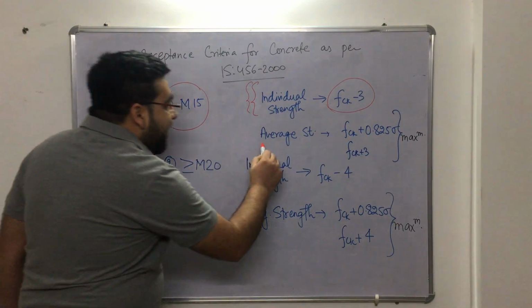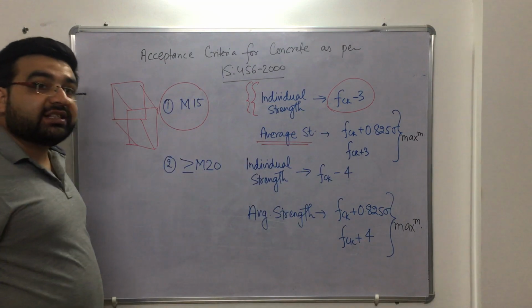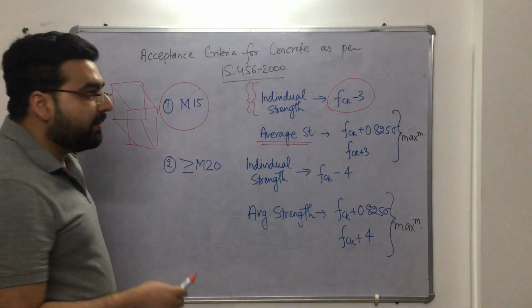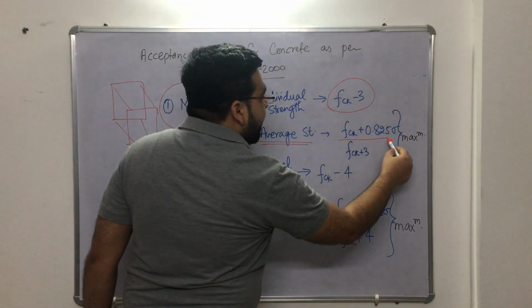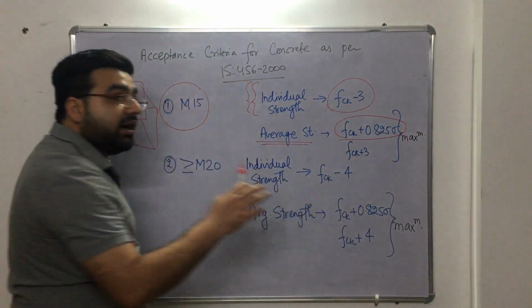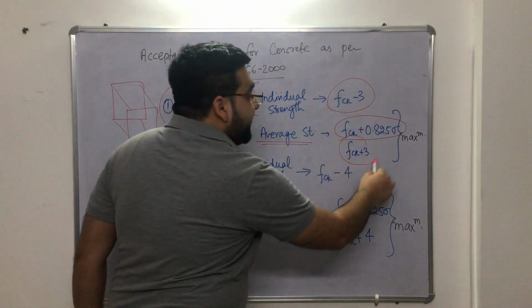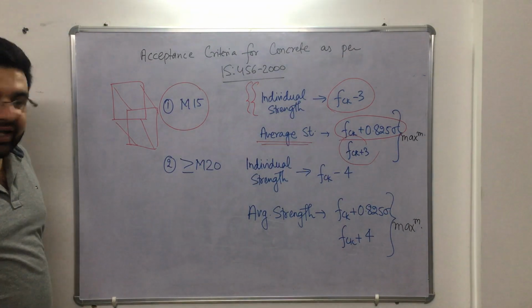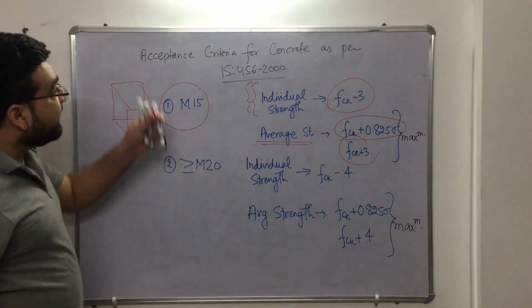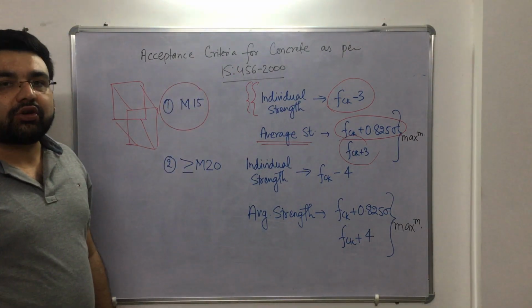The next thing is the average strength. The average, or you can say the mean strength of all the samples, should be equal to fck plus 0.825 sigma or fck plus 3, whichever is the maximum of the two. Okay, so this is the acceptance criteria for concrete specified by the code, right?